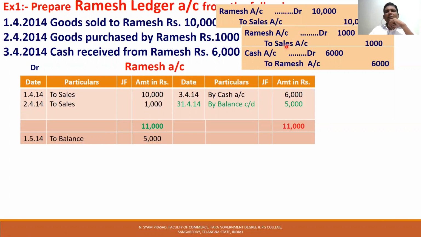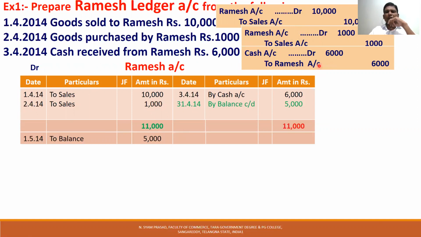In the second entry also you see Ramesh account is debited 1,000. So you put the second date. How much amount is debited? 1,000 amount you have to put here. What is opposite to Ramesh? To sales account. So this time also Ramesh account is debited with 1,000.